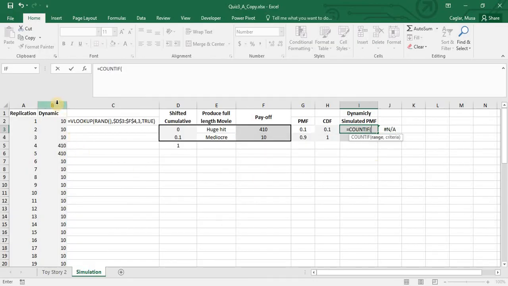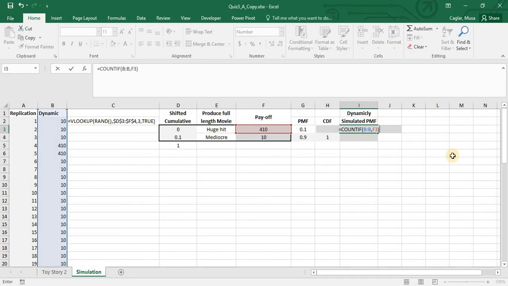What is the range? This range. And what is my criteria? I'm going to count this one. And how many realizations do I have? I have too many realizations. It says simulated PMF, so it needs to be a number between 0 and 1, like a chance, like a probability.